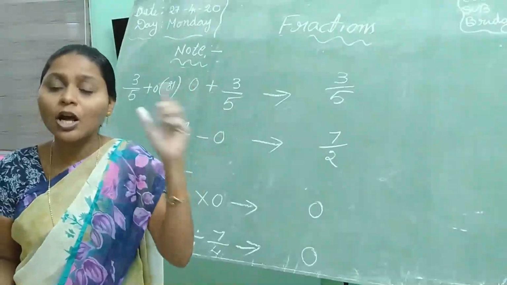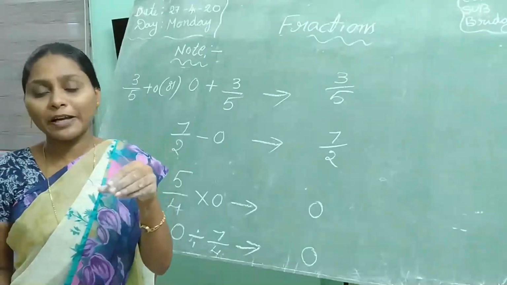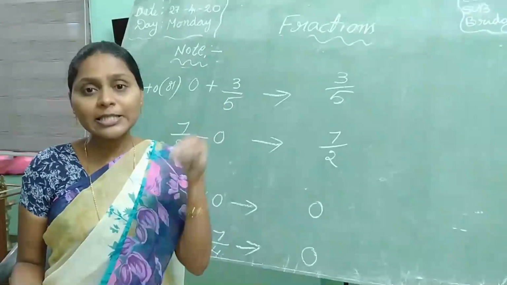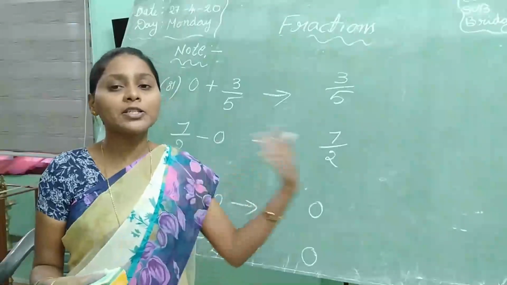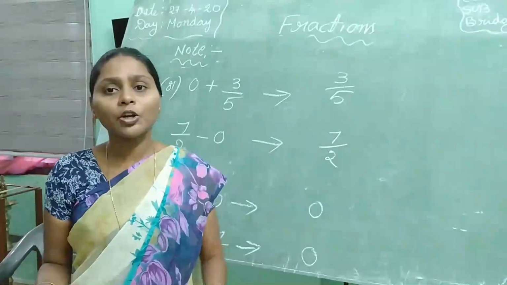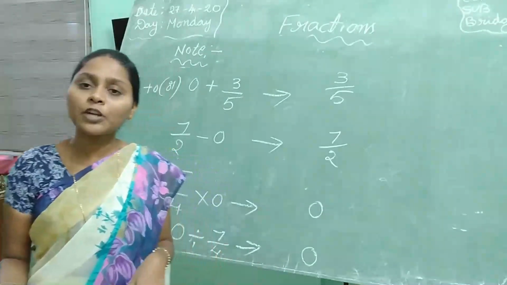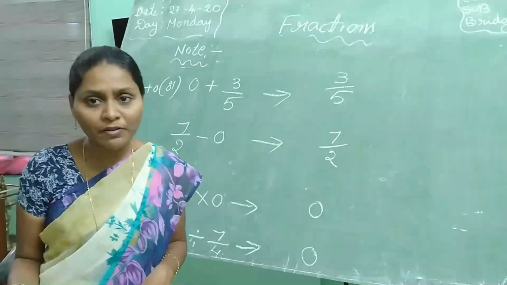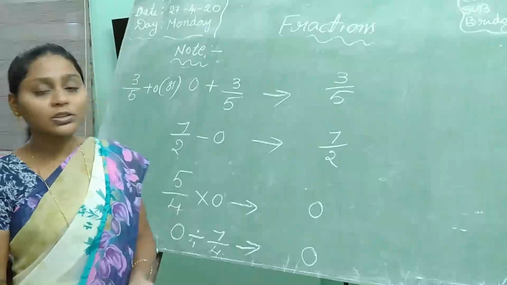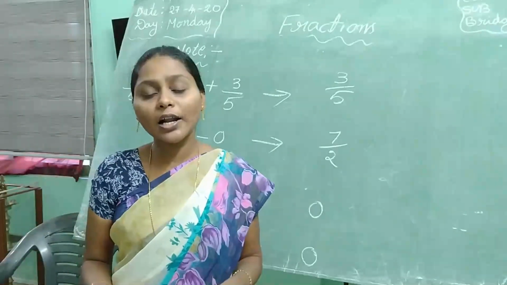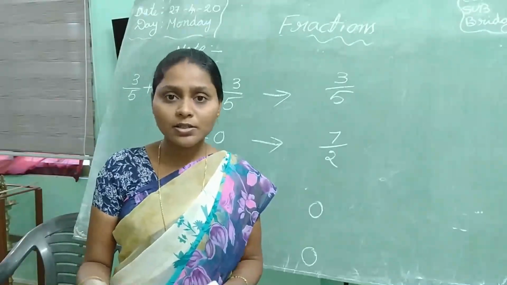In the division of fractions, keep one point: division is changed to multiplication, and we have to do the reciprocal of the divisor. Here reciprocal means the numerator is changed to the denominator, and the denominator is changed to the numerator. For example, 2 by 5. What is the reciprocal of 2 by 5? 5 by 2. What is the reciprocal of 3? 1 by 3. What is the reciprocal of 7 by 1? 1 by 7. Like that. This concept we discussed today. Thank you for watching my class. Later I will send the questions to you. Please do the answers and send the reply to me.